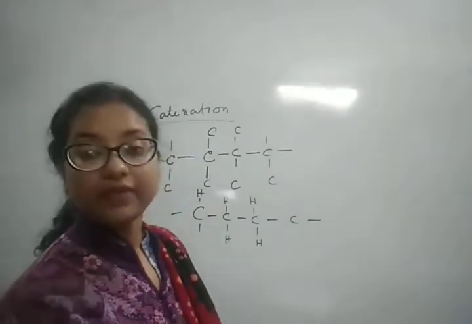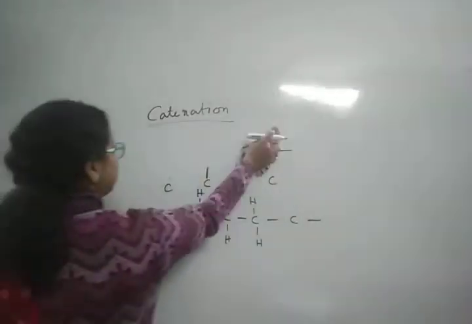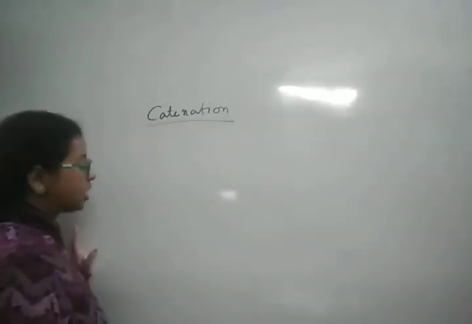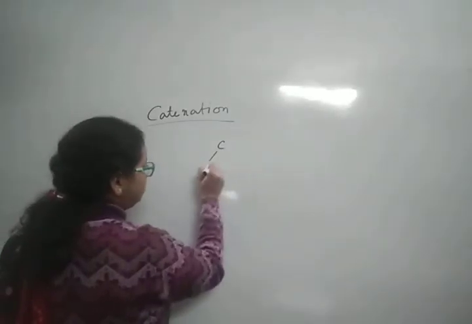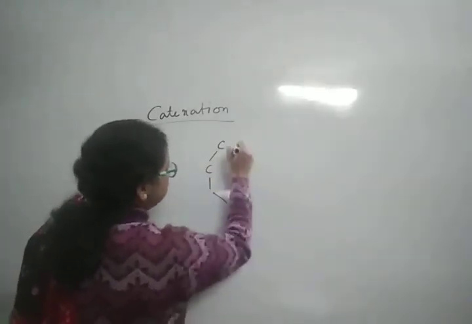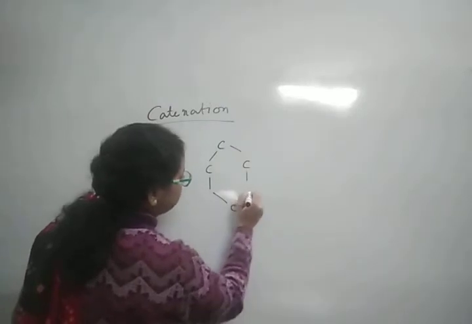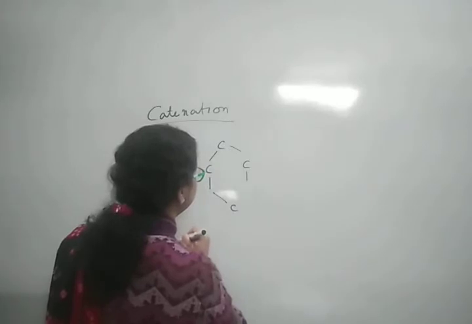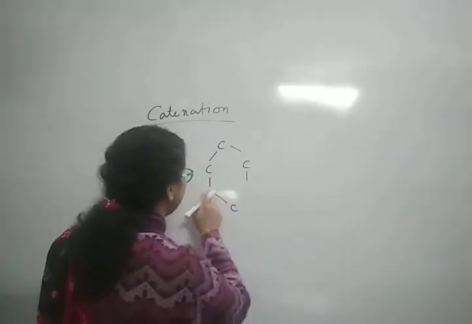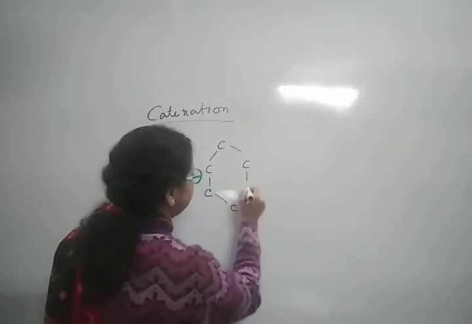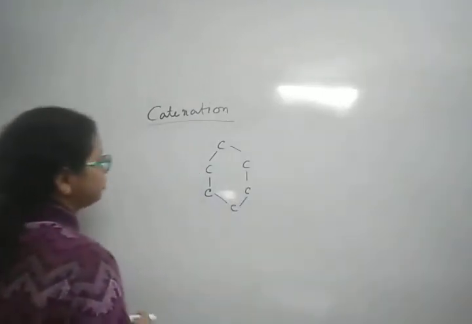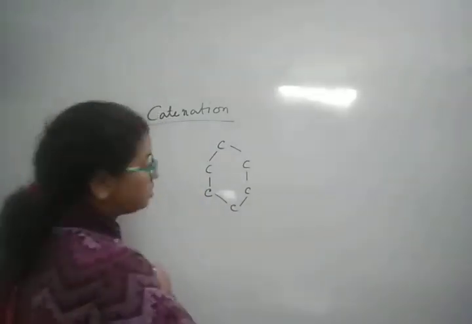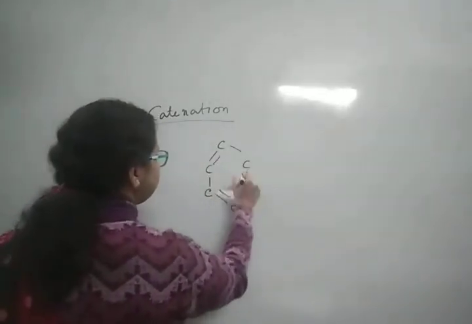Or here we can have cyclic compounds also. Benzene is a type of cyclic compound of carbon. 6 carbon atoms are present here, and here alternating double bonds will be there.